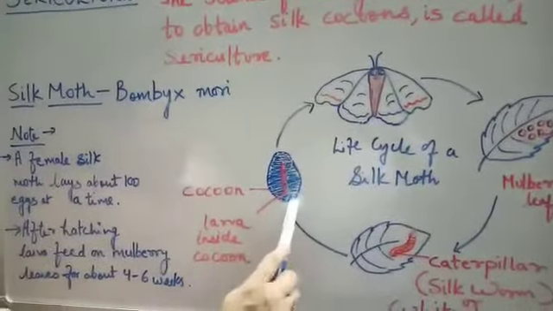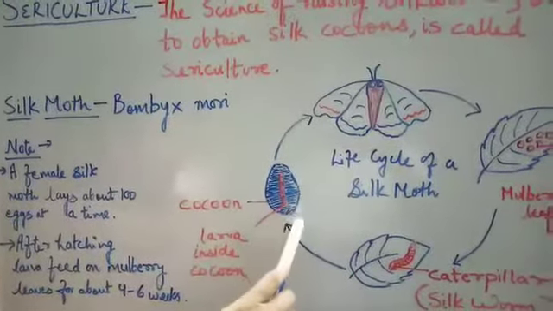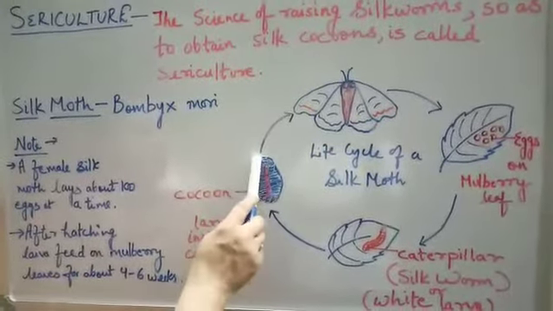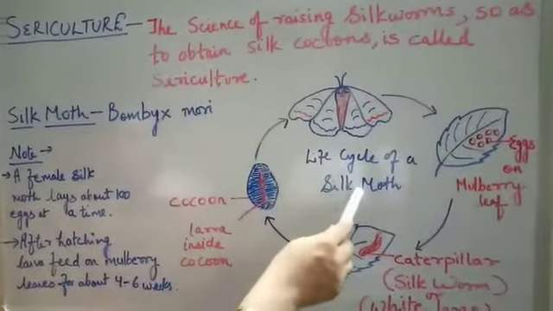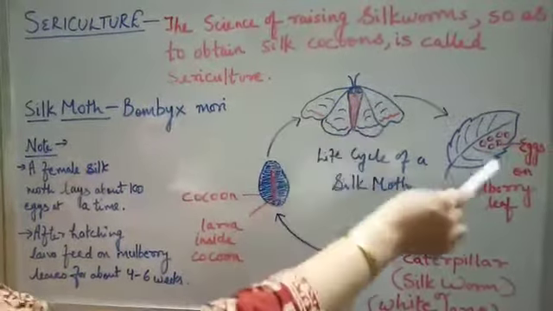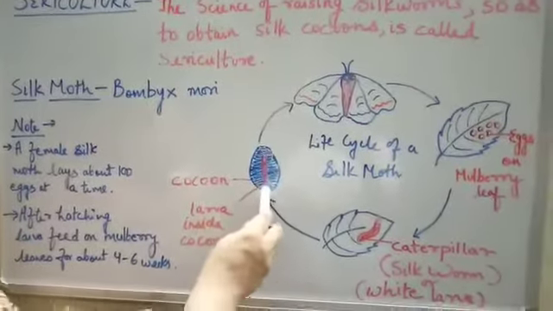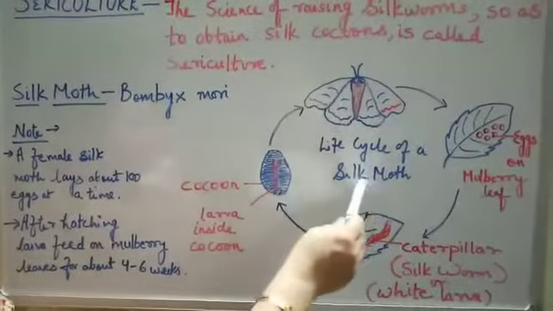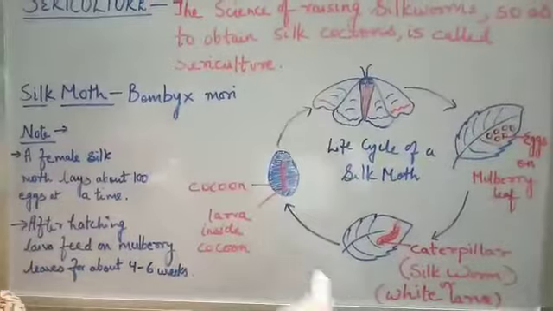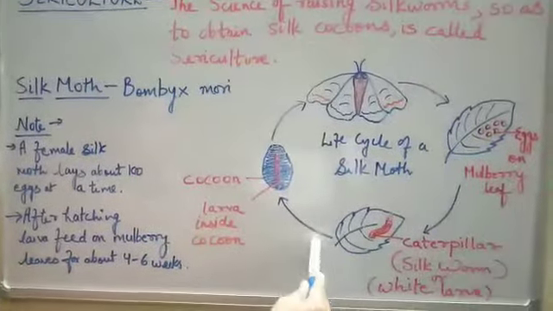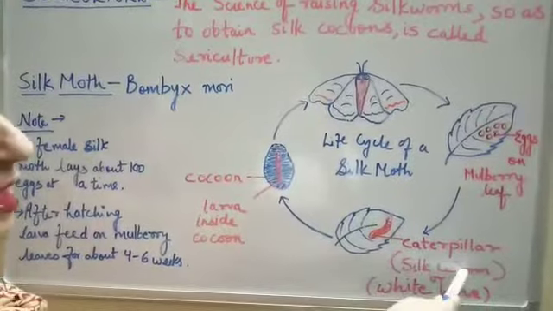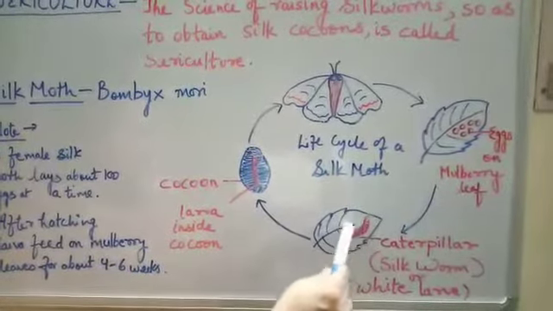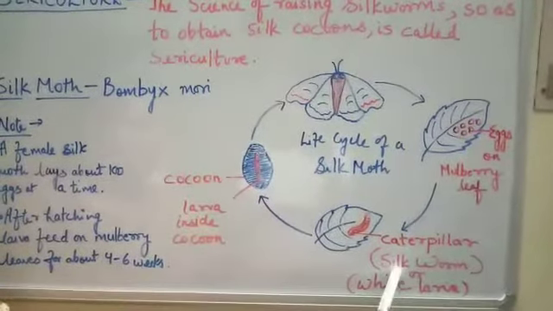But children, farmers leave some of the cocoons. They don't boil all the cocoons. Why do they leave some of the cocoons? So that for the next life cycle, they may get some silk moths, and these silk moths may again lay eggs. So they collect some cocoons and boil them to get silk fibers, and they leave other cocoons so that they may get silk moths again from them. So this is the complete life cycle of a silk moth. Here this caterpillar or silkworm plays a very important role, because with the help of its saliva, it secretes silk fiber. So this caterpillar is called a silkworm.